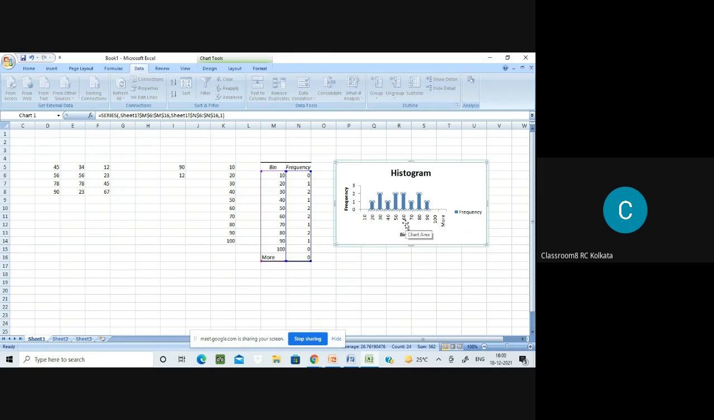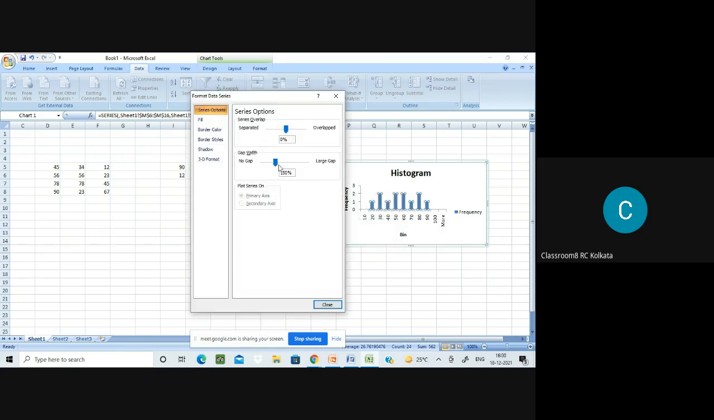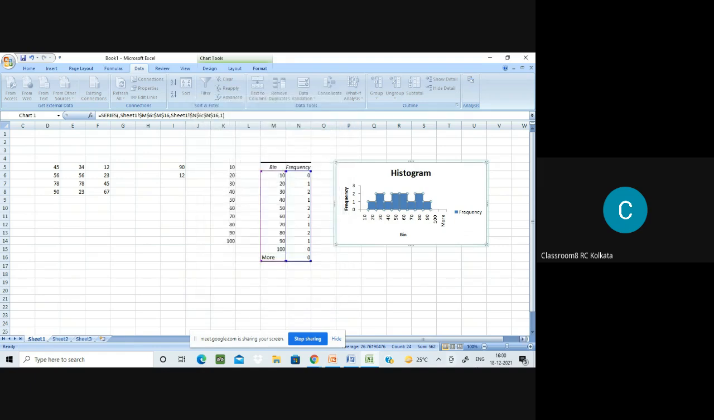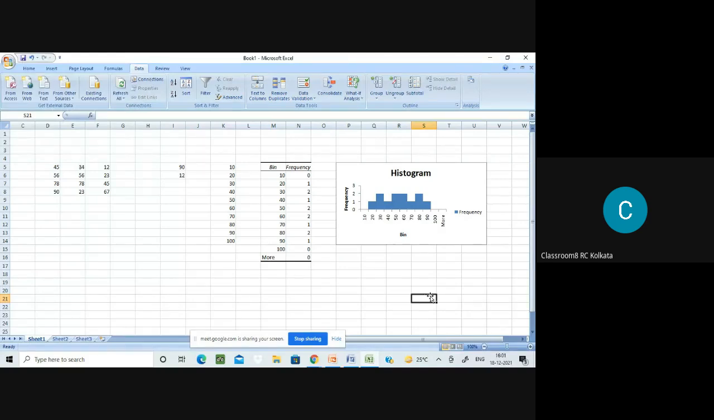And for these histograms that you have got over here, what you have to do is, if you click here, format data series, no gap. I don't want any gap. So close this. See now the histogram. This is a perfect histogram. This is what I was talking about. Is that clear to everyone?